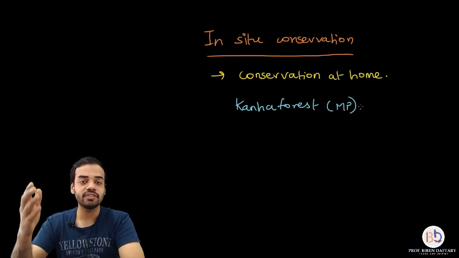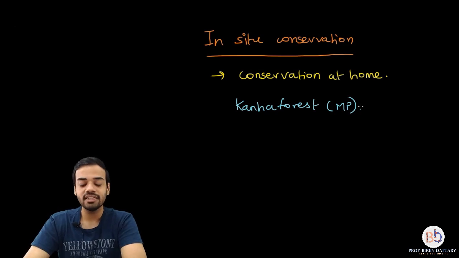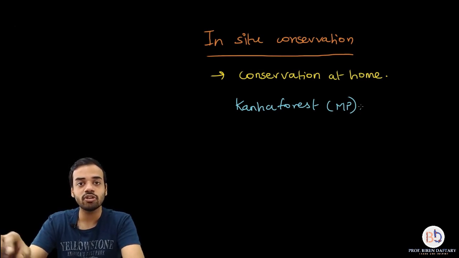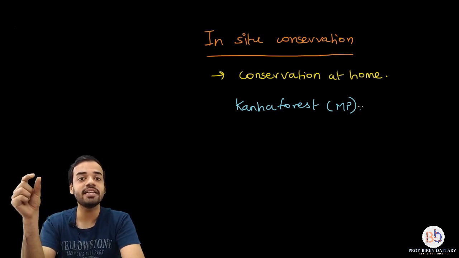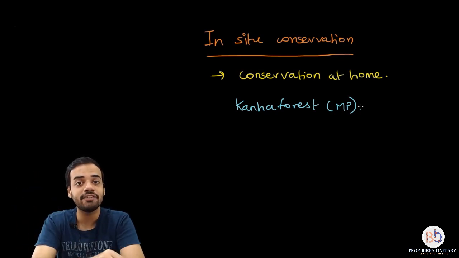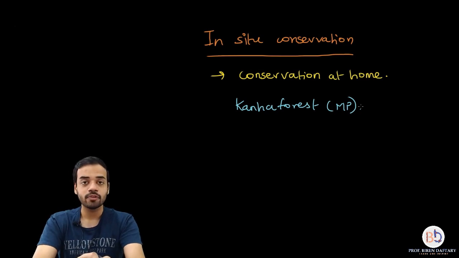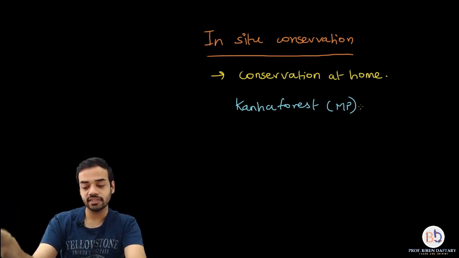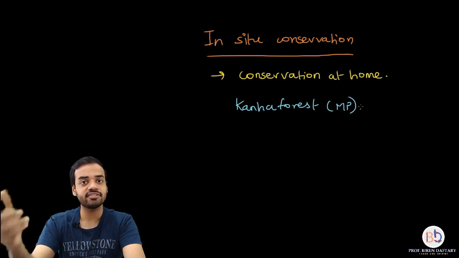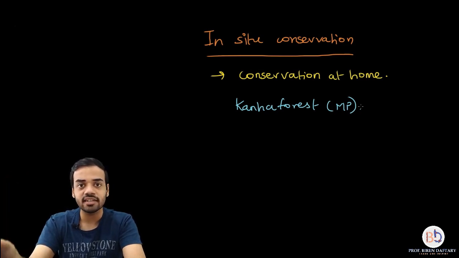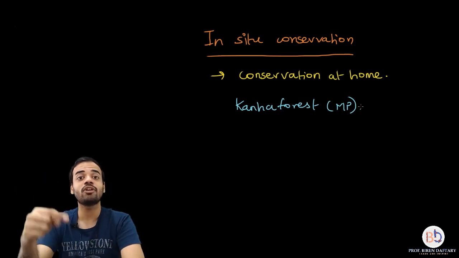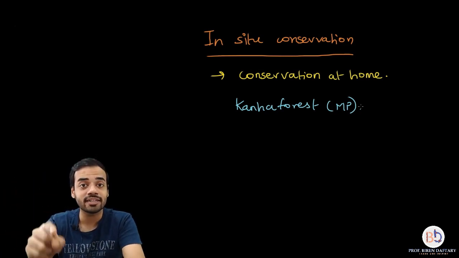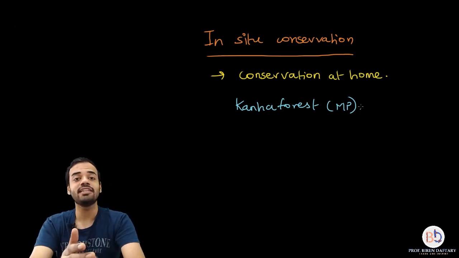See, when we learn about ex situ conservation, it means that you are removing the organism from its natural habitat and you are keeping it in some other place under captivity and protecting it. Okay, for example, from Kanha forest, if I remove an animal, let us suppose that it is a tiger, and that tiger I keep in some other place in a zoo, then that is called ex situ. I am not protecting the tiger in its natural environment. So I hope you understand the difference between in situ and ex situ.